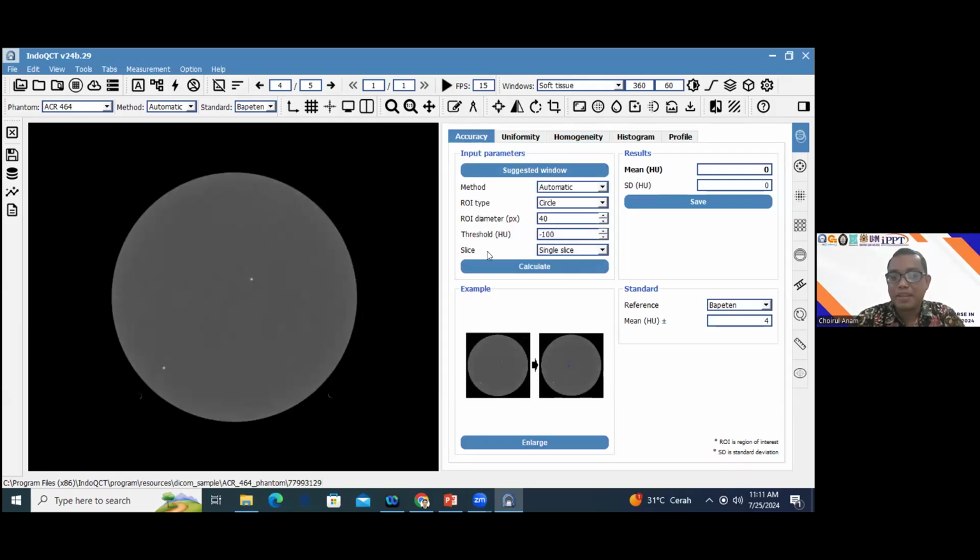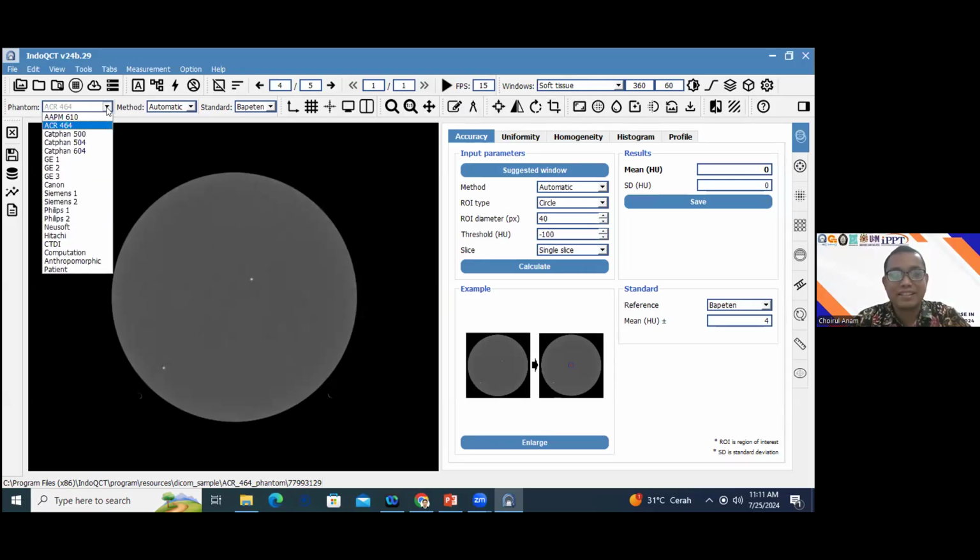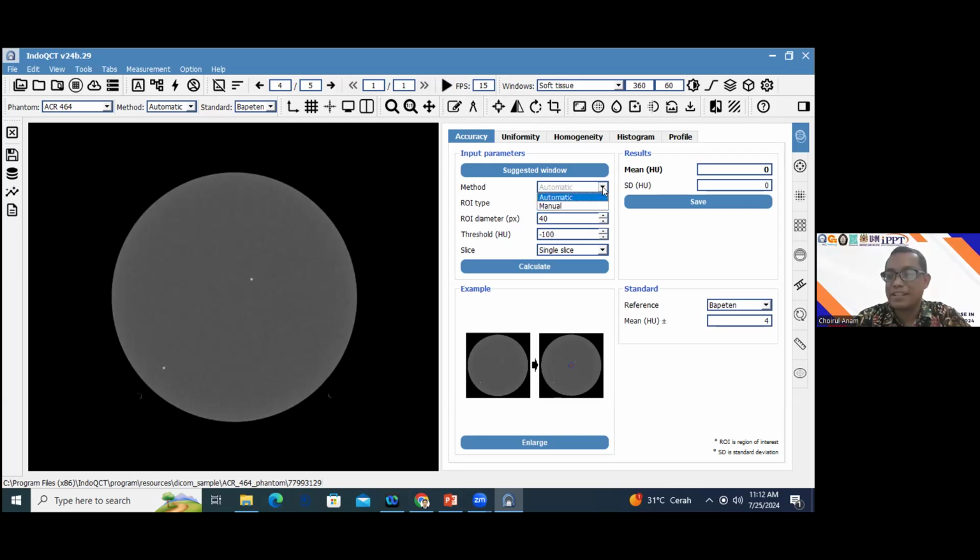Okay. And to measure the CT number accuracy, the first thing you should do is change to the OCR Phantom here, and then you should click the CT number water tab, the number one, the first tab, and then accuracy. And this one is the option, either automatic or manual.